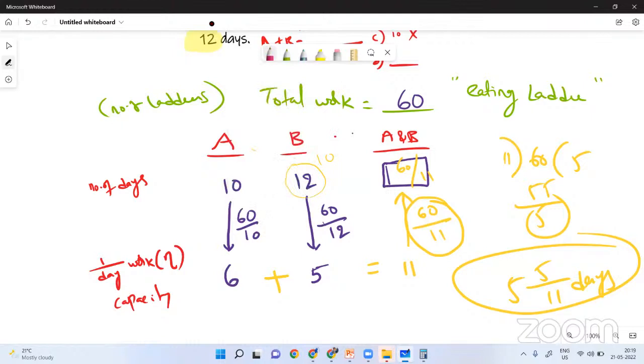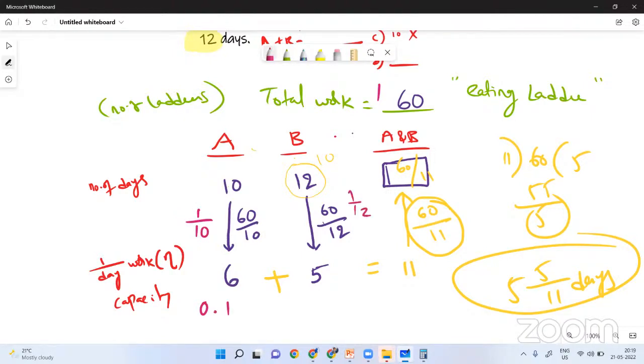Just see, instead of 60, I'll consider 120. This also gives you simple calculations. Okay, for you, I'll consider it as only one work, one laddu. So A can finish in 1 by 10 days. This is 0.1, and B 1 by 12.